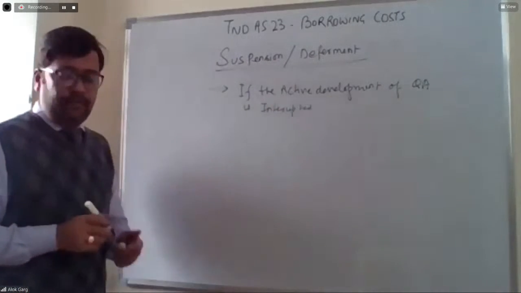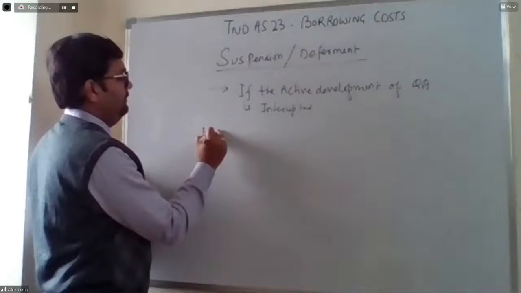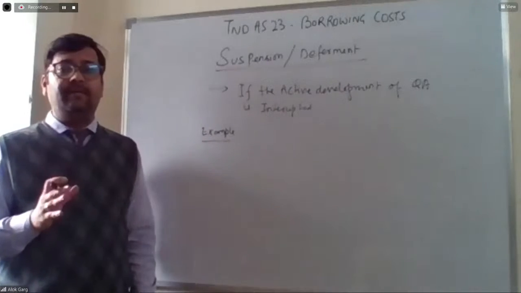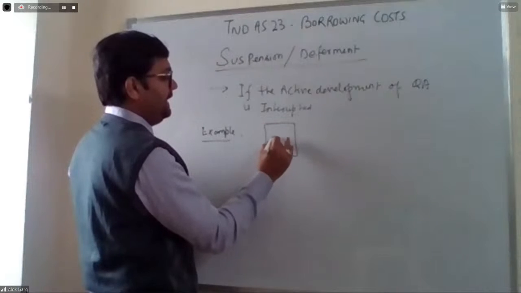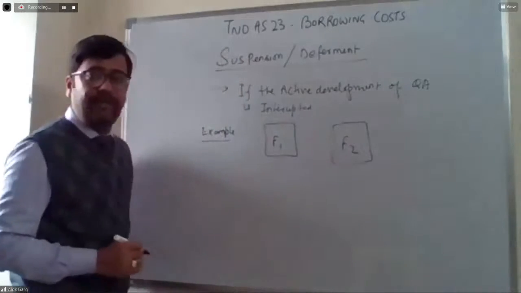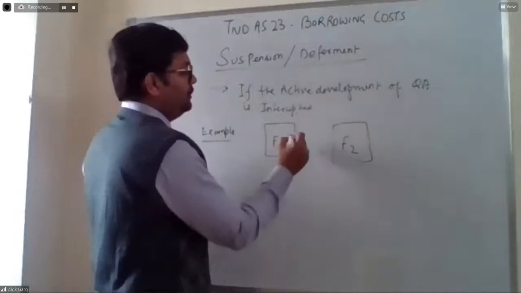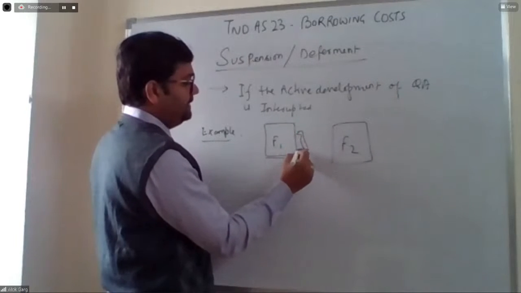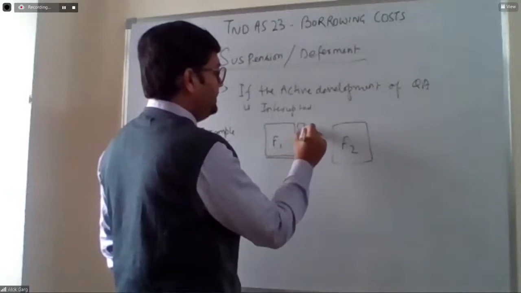For example, the company was constructing two factories. Factory number 1, which is F1, and factory number 2, which is F2. So the company was constructing two factories, F1 and F2. The company has taken a crane on lease.